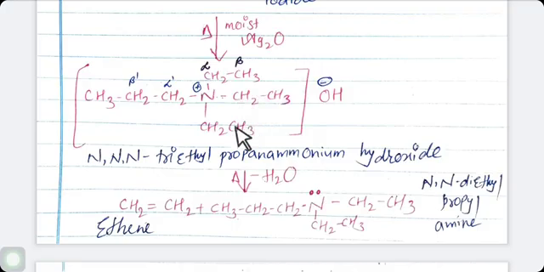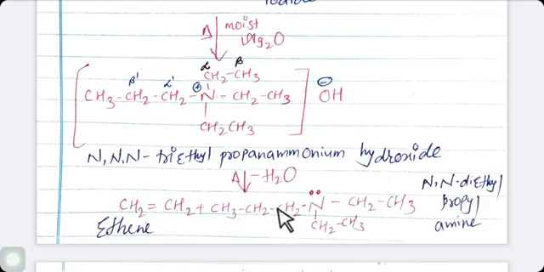Now what is remaining here? Remaining here is CH2CH3. Only CH2CH3 is remaining here. The amine formed is N,N-diethyl propylamine, and remaining here is CH2CH3. From this CH2CH3, one of the hydrogen atoms reacts with OH and forms water. What is remaining here? CH2 double bond CH2.